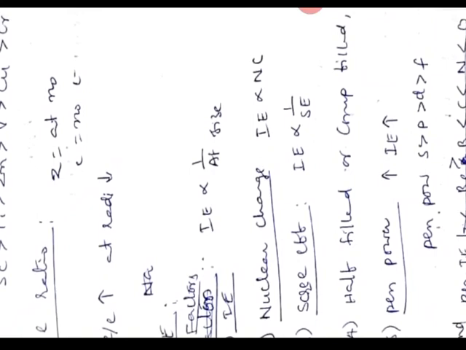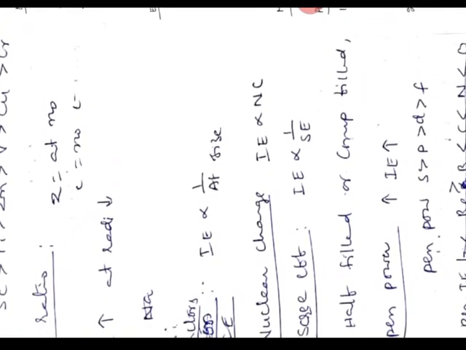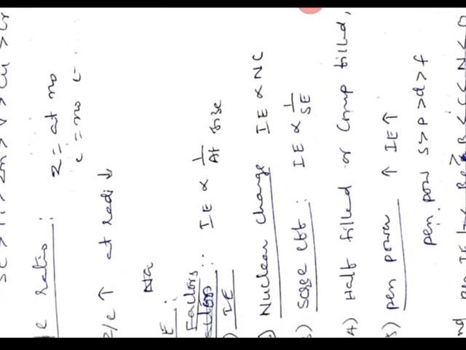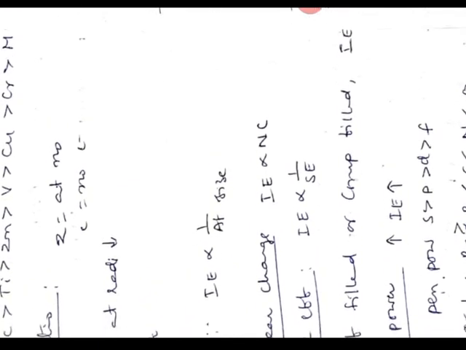In the second period, the ionization energy trend is like this: lithium is very low, and oxygen is even lower than nitrogen. In the third period also, sodium is low and chlorine is high.